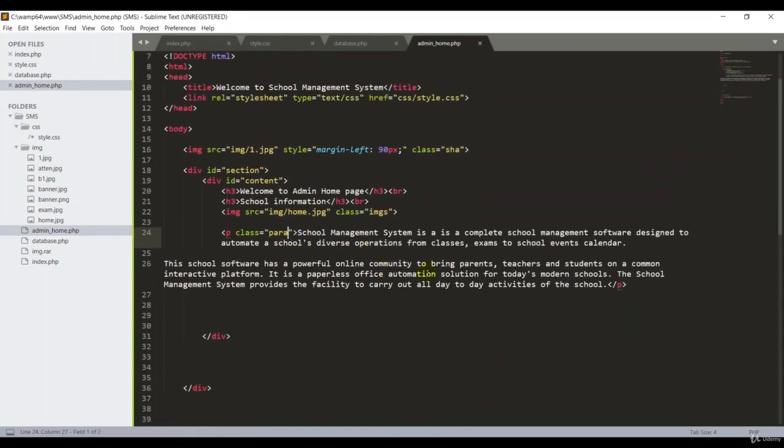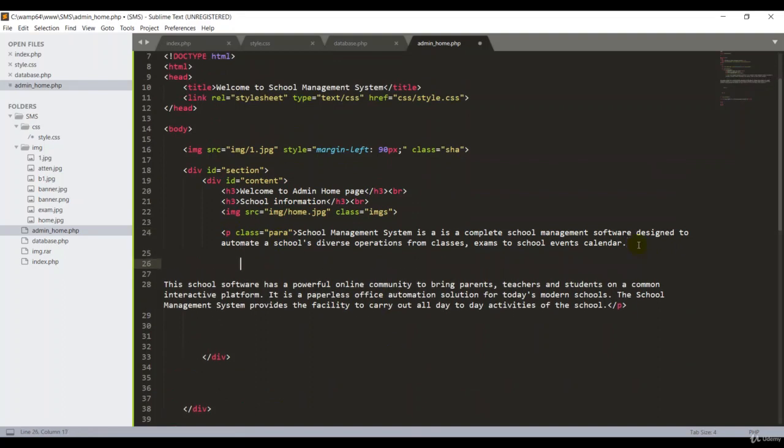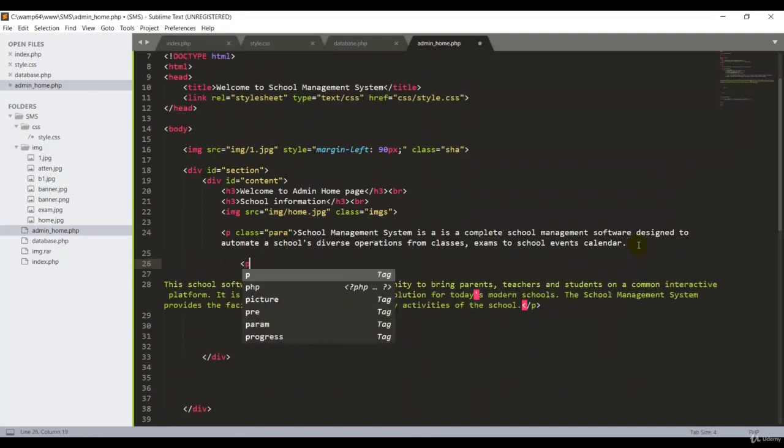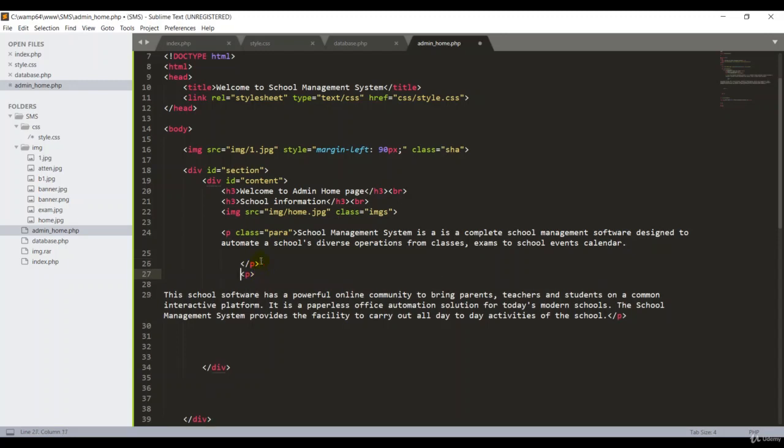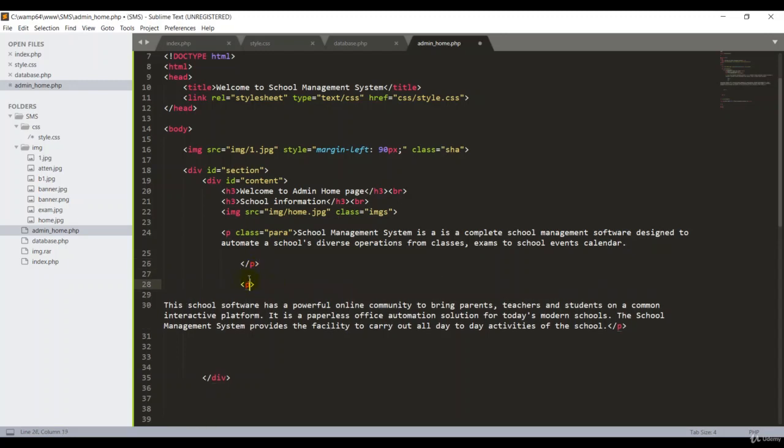So here I can add one more paragraph. So we have two paragraphs, one here and one here. Both have the same paragraph design, so I add the CSS class para here too. Good. So now we have two paragraphs for our admin home.